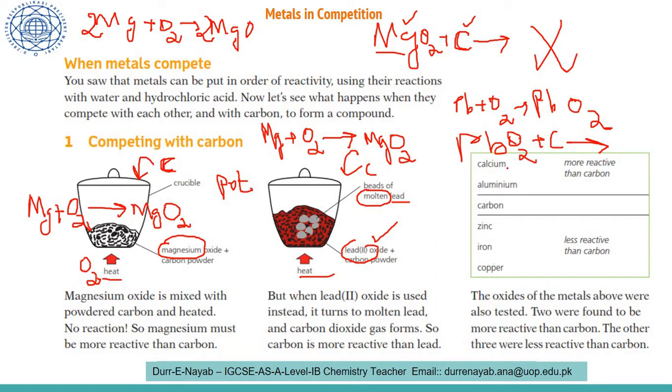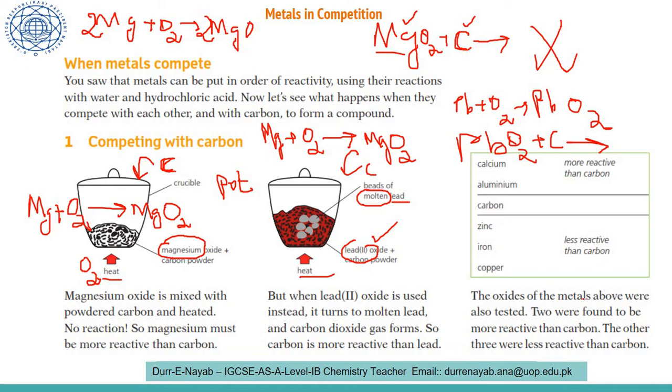What we found: calcium oxide was changed into carbon dioxide and calcium metal was produced. Aluminum oxide was changed into carbon dioxide and aluminum metal was produced. Zinc oxide, iron oxide and copper oxide, you can say they do not react with the carbon. They were less reactive than carbon, and these two were more reactive.